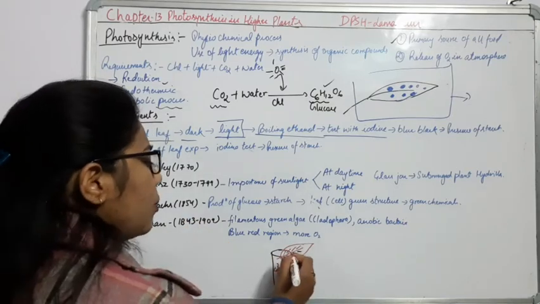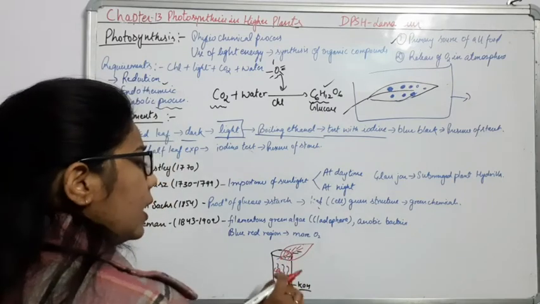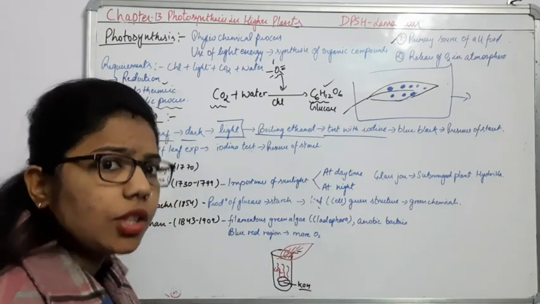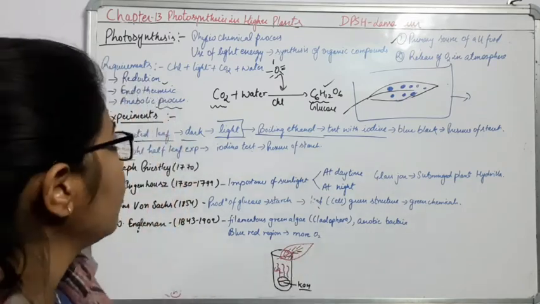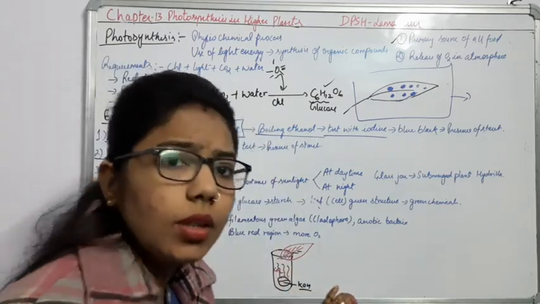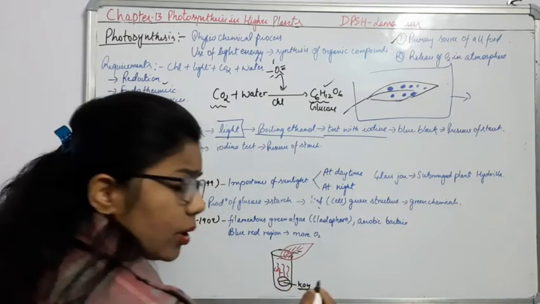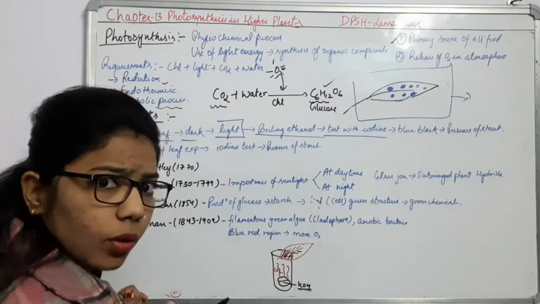So there will be no photosynthesis, no starch formation. The part of the leaf outside will get sufficient CO2, and as I have already discussed, CO2 is very, very essential for photosynthesis. So KOH has absorbed all the CO2, and there will be no photosynthesis inside.